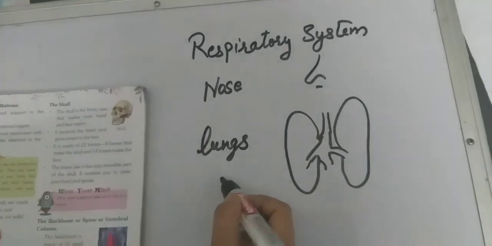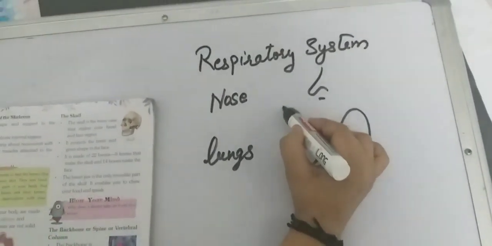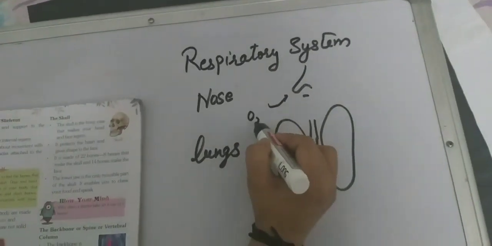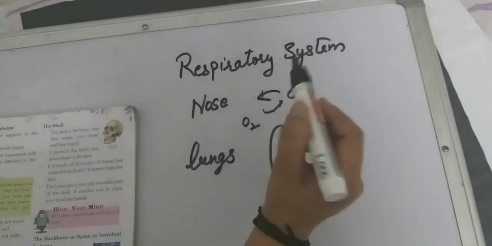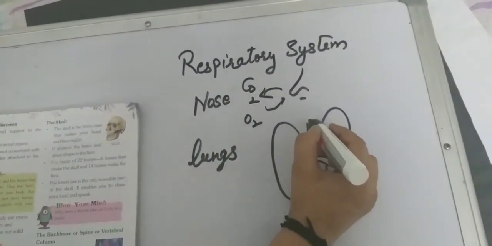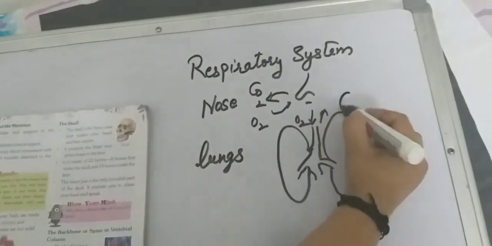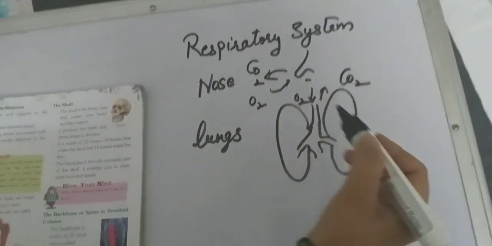The main function of the respiratory system is that it absorbs oxygen and releases carbon dioxide.